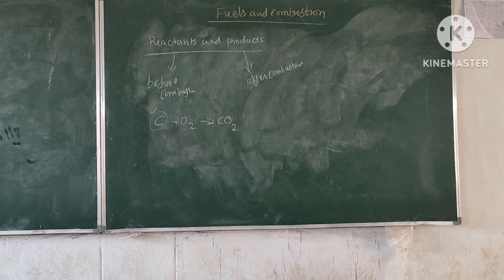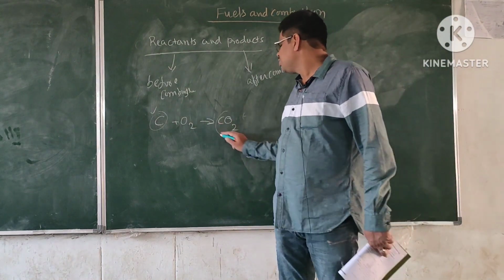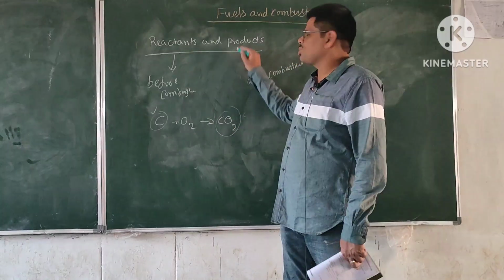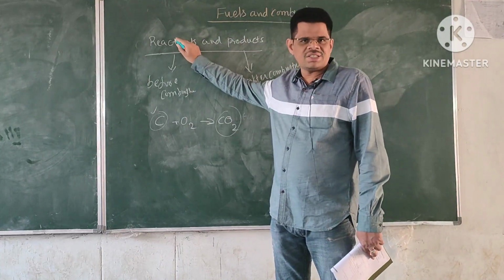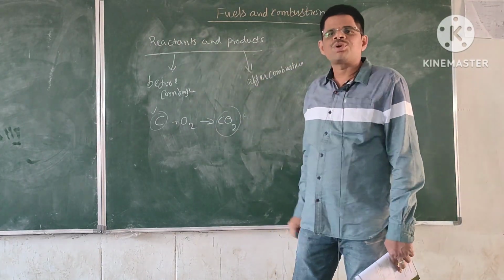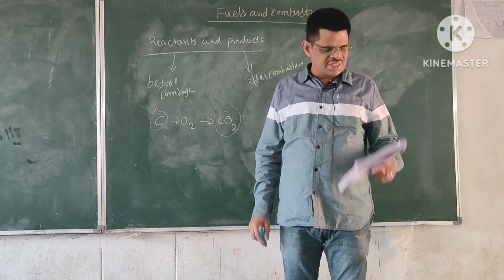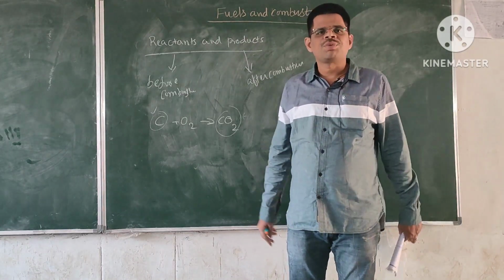After combustion, what is formed? CO2 is formed. So this is the product of combustion. So before combustion, reactant exists. After combustion, products of combustion exists. So that is about reactants and products.